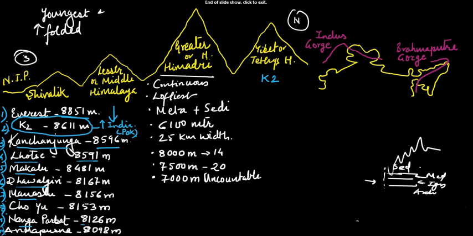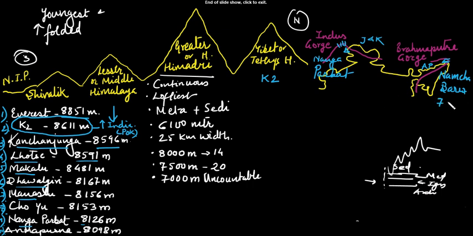Another most important point is the spread of the Himalaya. It spreads from Jammu and Kashmir to Arunachal Pradesh, if we talk state wise. Otherwise, it has spread from the gorge of the Indus to the Brahmaputra valley. Also, it spreads from Nanga Parbat to Namcha Barwa.